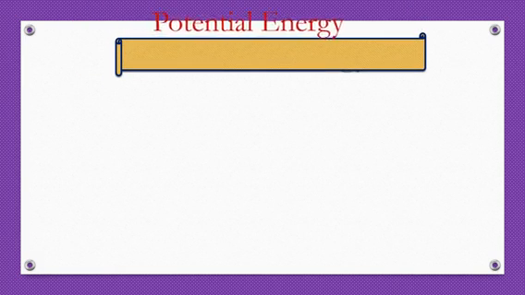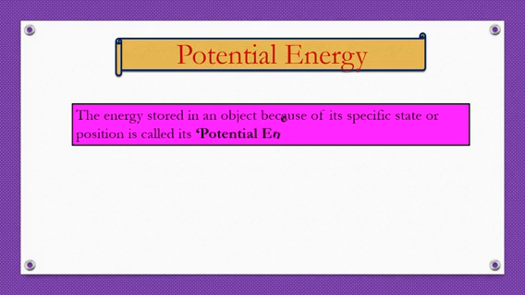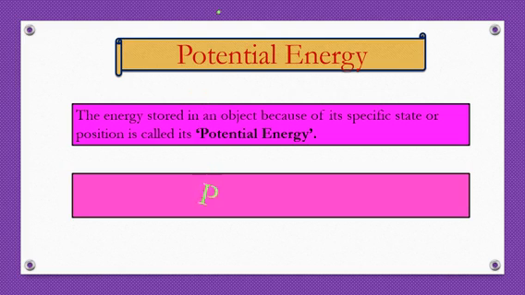The next type of energy is potential energy. The energy stored in an object because of its specific state or position is called its potential energy. So the energy which is gained by the object due to its specific state or position is called potential energy. The formula for potential energy is PE is equal to mgh. m is the mass of the body or object, g is the gravitational force, and h is the height.